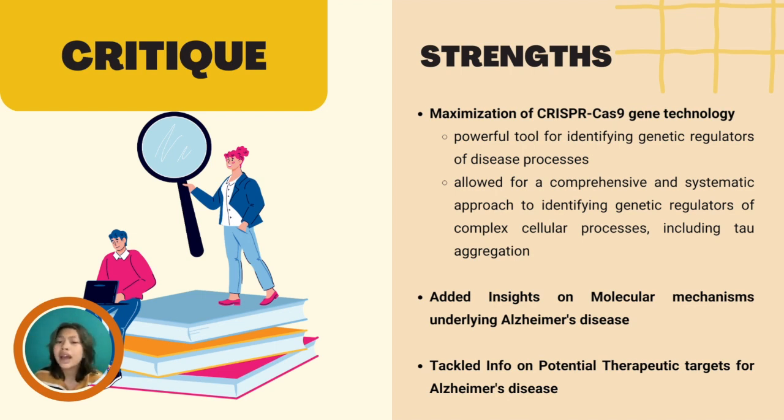Moreover, the use of the arrayed CRISPR method allowed for a more comprehensive and systematic approach to identifying genetic regulators of complex cellular processes, including tau aggregation. The study's findings offer valuable insights into the underlying molecular mechanisms of AD. In particular, the identification of key genetic regulators involved in the associated pathways provides an understanding of the intricate cellular processes contributing to AD's development and progression.